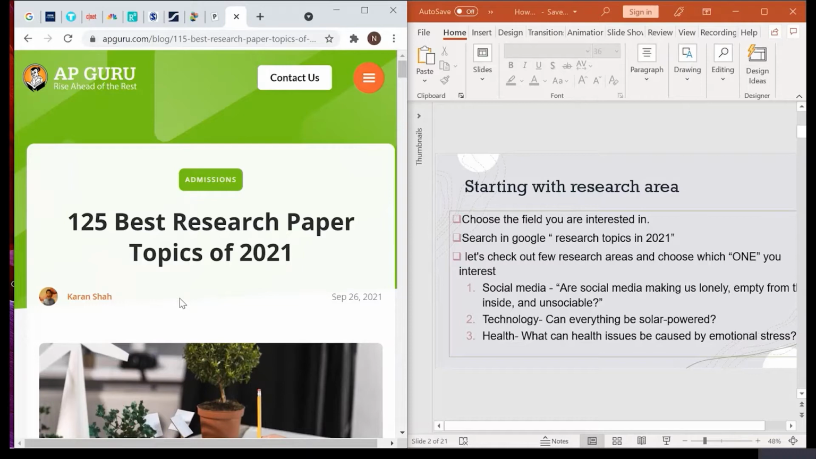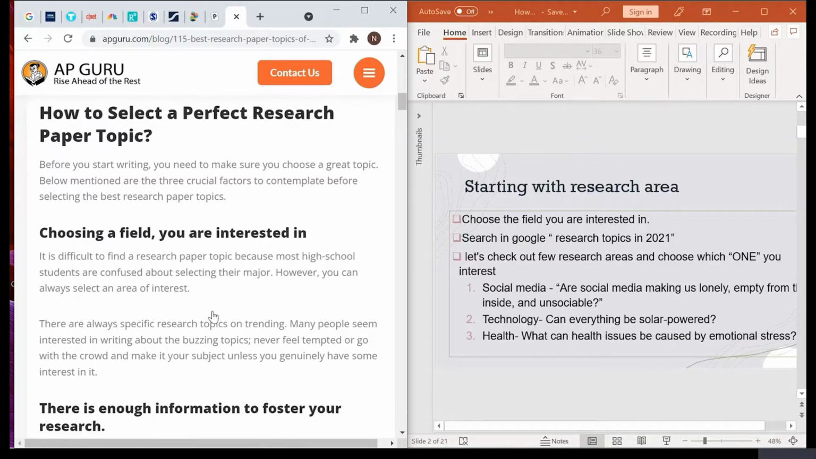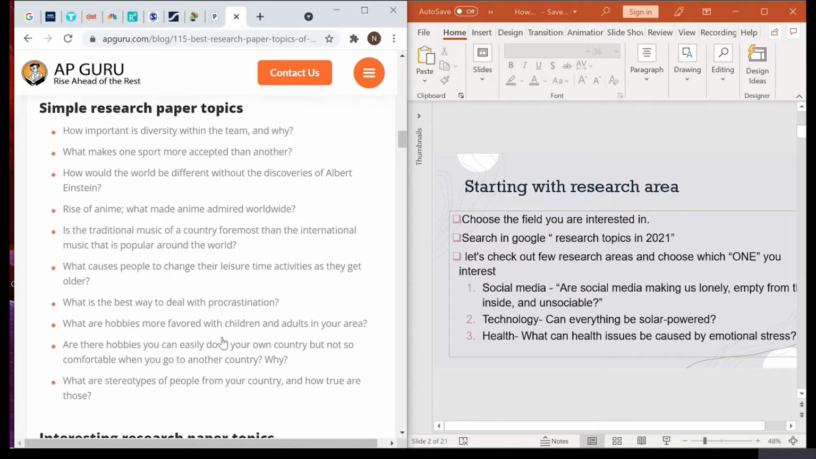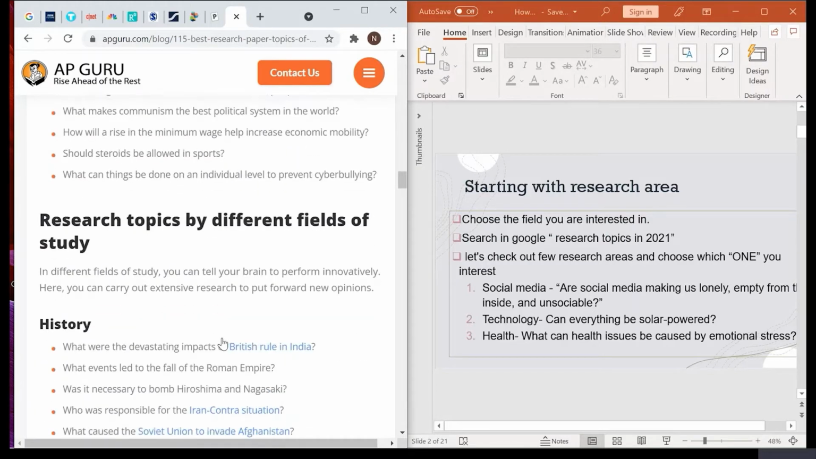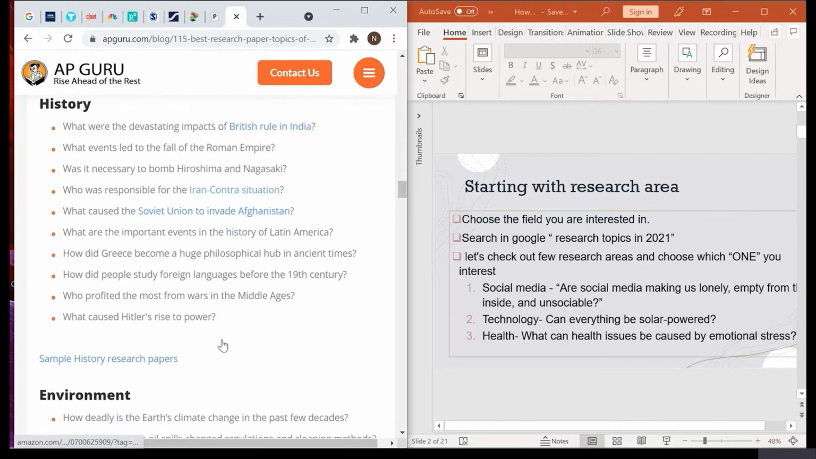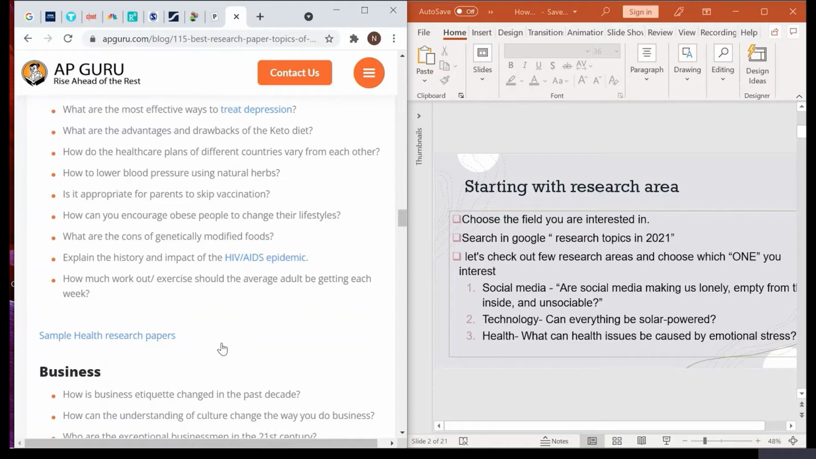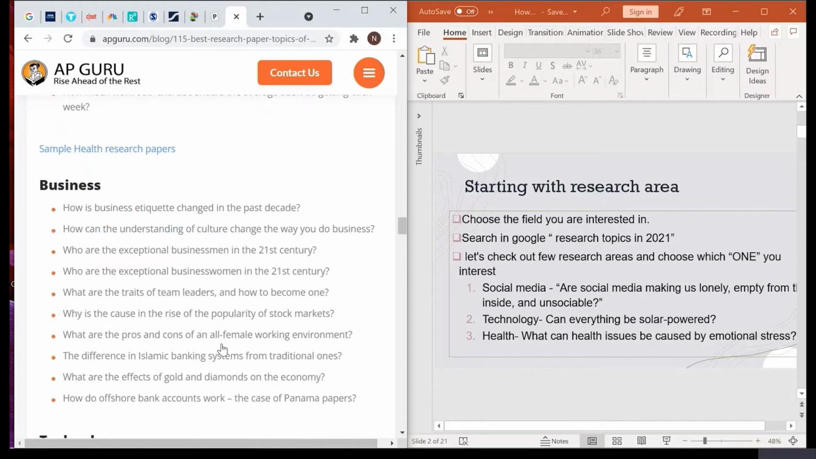One of the websites mentions 125 best research paper topics of 2021. This article highlights research topics depending on the area. For example, they have provided research topics in the area of history, environment, health, technologies, and business. So depending on which area you would like to go into, they will give you a little bit of an idea on how to go about it.